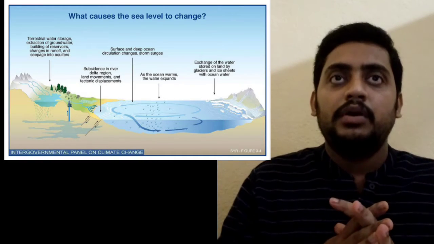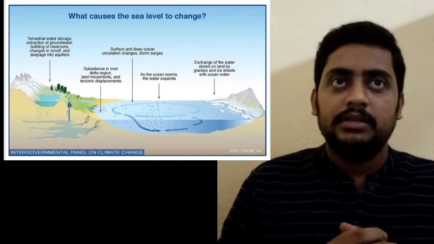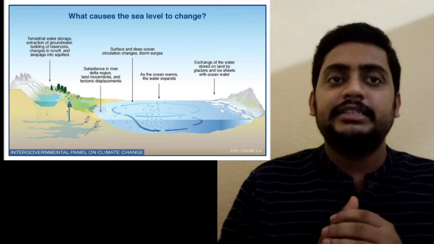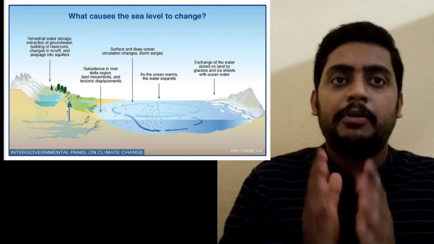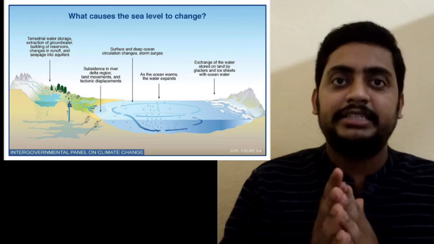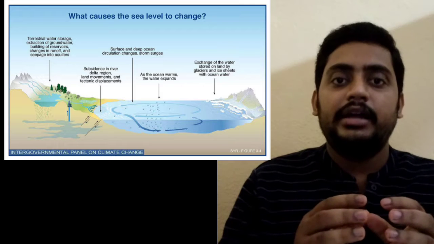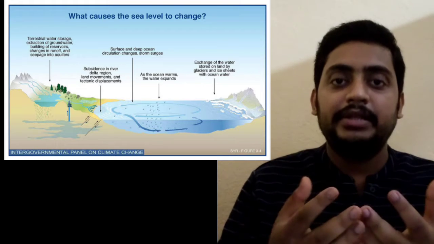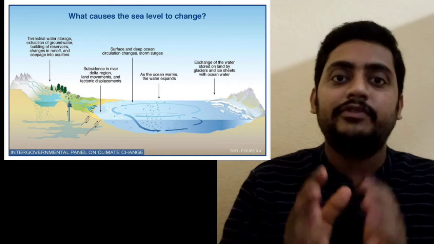After that, what are the causes of sea level change? According to the Intergovernmental Panel on Climate Change, IPCC, who are concerned about sea level change, there are 5 causes.